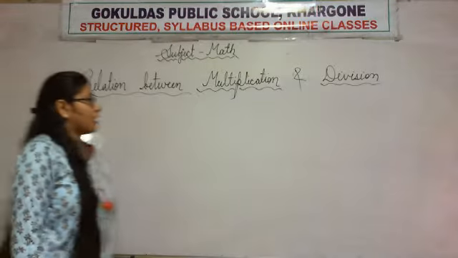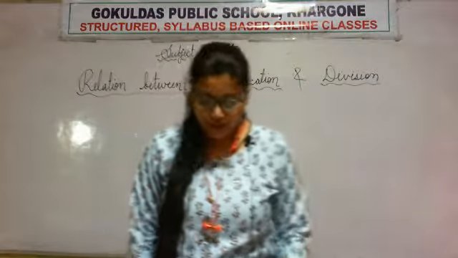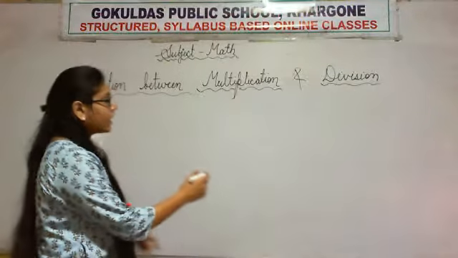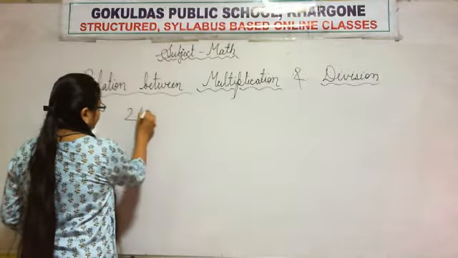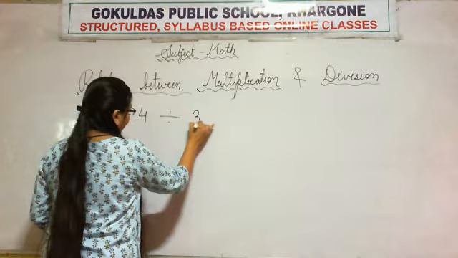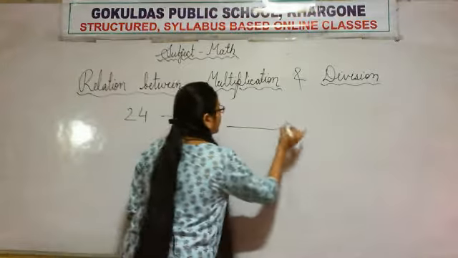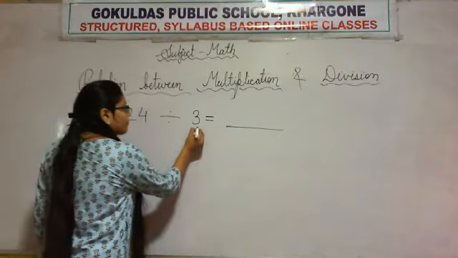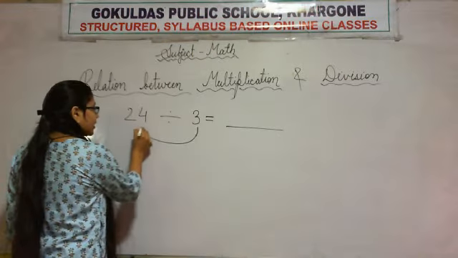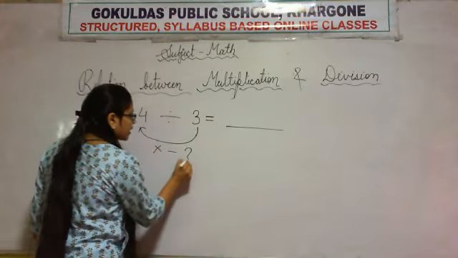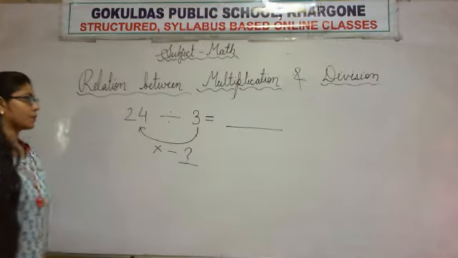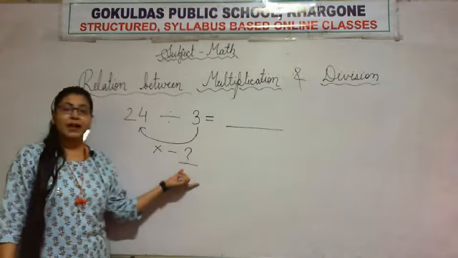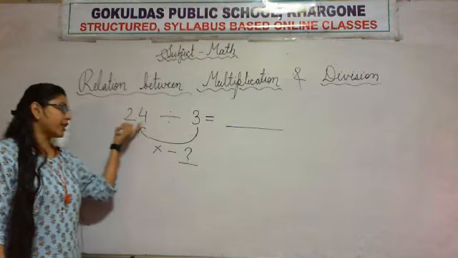Yeah, so let's see more examples for your better understanding. 24 divided by 3. Now what will the answer be? What number will we multiply by 3 so that we can get 24?